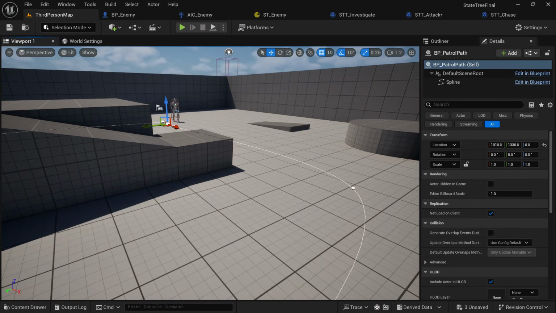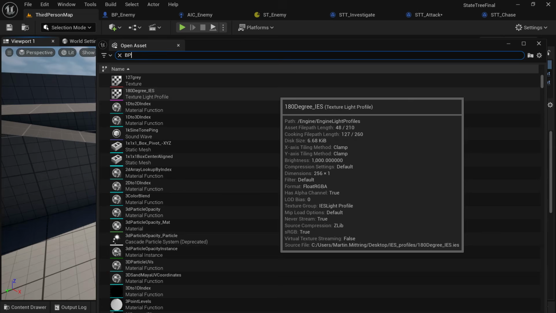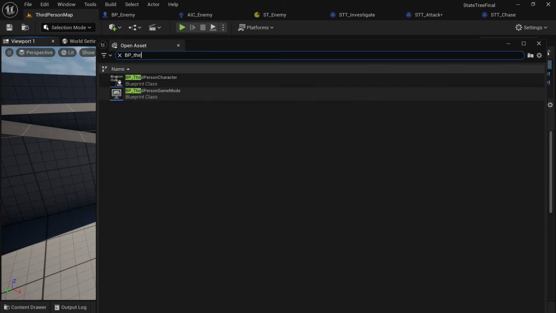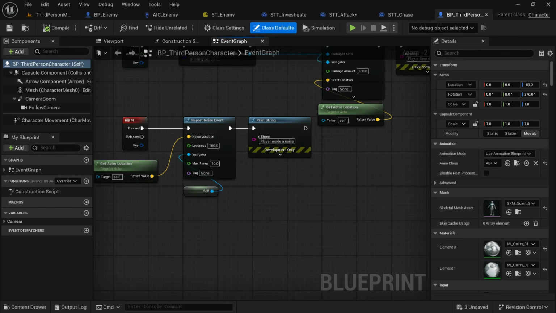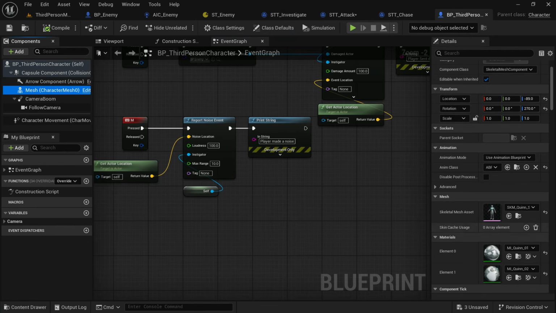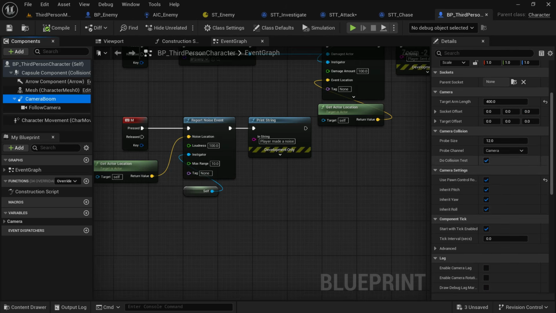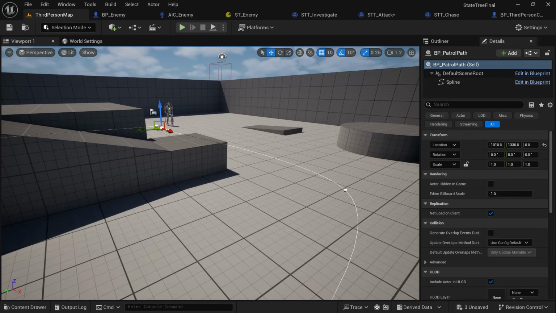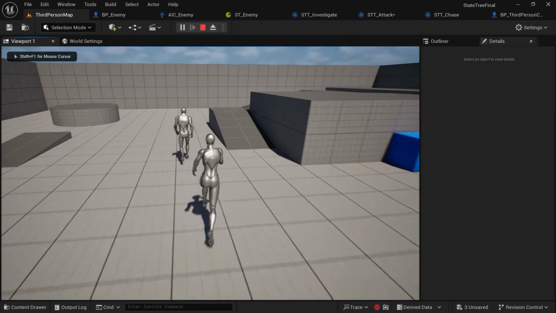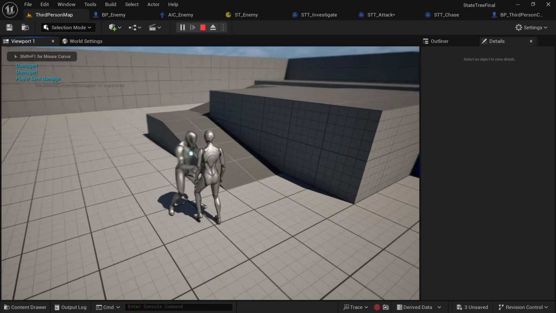Go to your player, BP_ThirdPersonCharacter, again Control P to open the asset selector. Then go to the third person character, go to the camera boom, scroll down, find do collision test and disable that. So now if he punches us, you'll see that there's not the weird clipping.